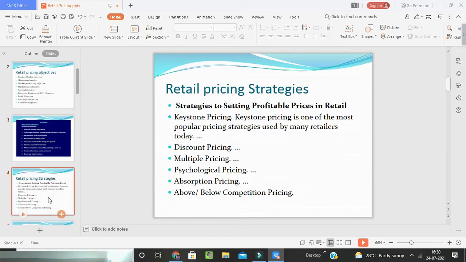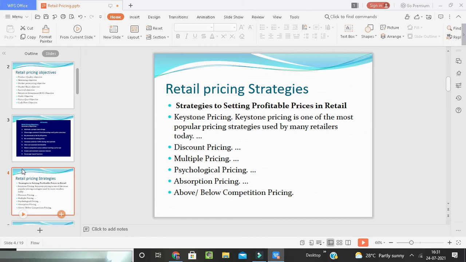Next, retail pricing strategy. There are two types of strategies here. The main important ones are everyday low pricing and high pricing, that is, whether we have to lower our price or increase the price.